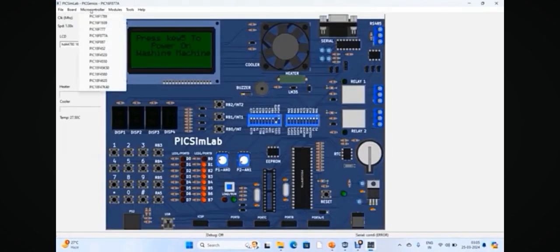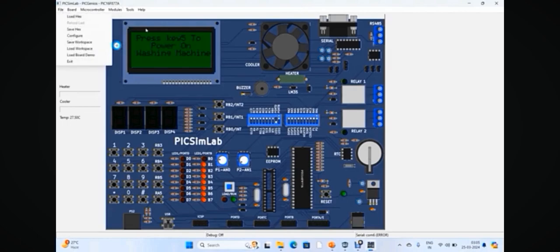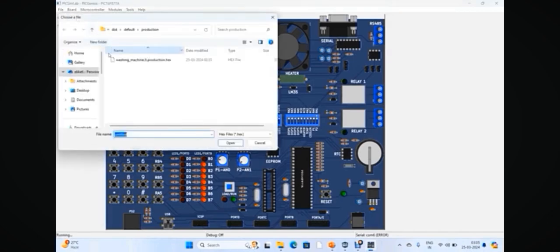Okay, and then we have to select the type of microcontroller. So next we have to load the hex file which is compiled in MPLAB X IDE software.